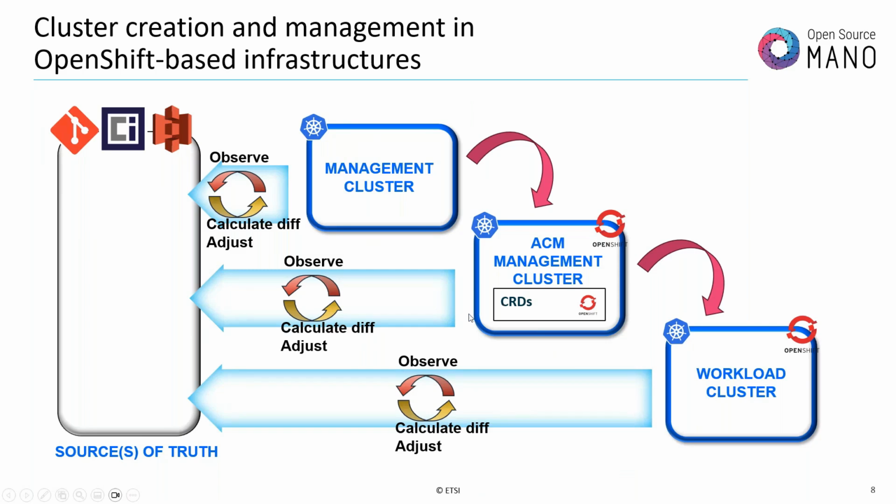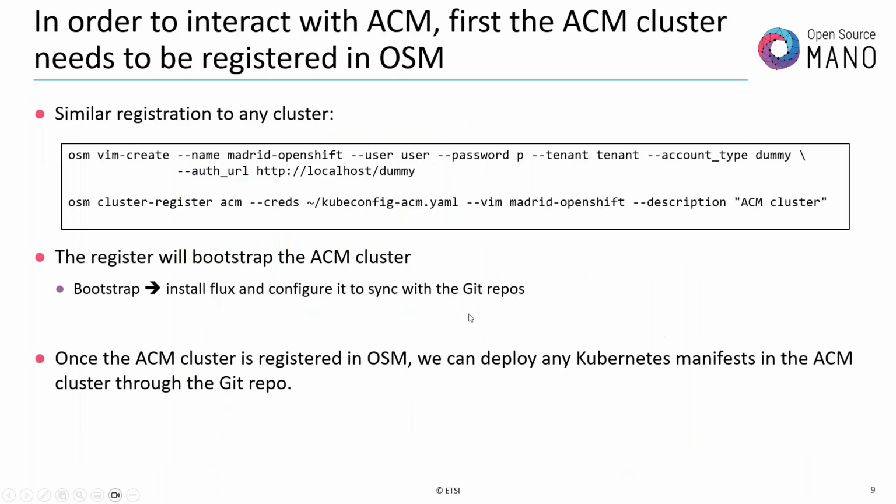So what does it mean exactly? The first thing that we need to do, obviously, in order to interact with ACM, is to register the cluster in OSM. In that way, we will be able to interact with that cluster through the Git repository. The registration is similar to any other Kubernetes cluster in the new framework. Here is an example where we are providing a name to the VIM. It's Madrid OpenShift, a dummy cluster. And we are registering the ACM with some credentials in that VIM, and that's all.